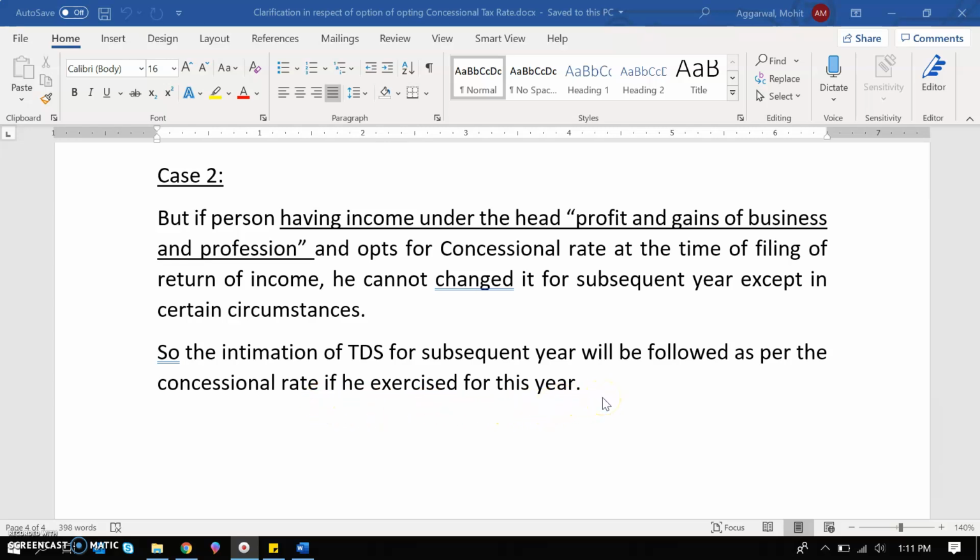So let's suppose that the employee has told that TDS should be deducted as per the concessional rate, then the employer will deduct their TDS as per the concessional rate. After that, they will not change it in the next year. The employer will check whether at the time of filing of return of the previous year they chose the concessional rate or the regular rate. At that rate, they will deduct the TDS if the employee has income from business or profession.